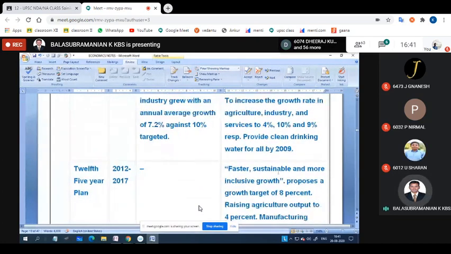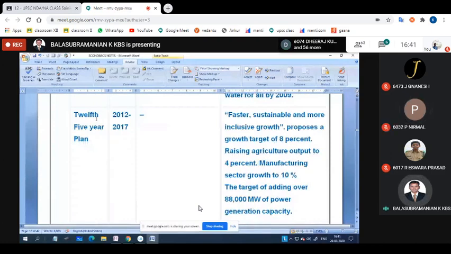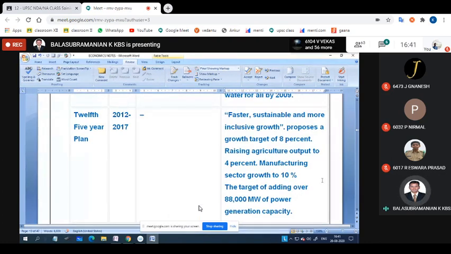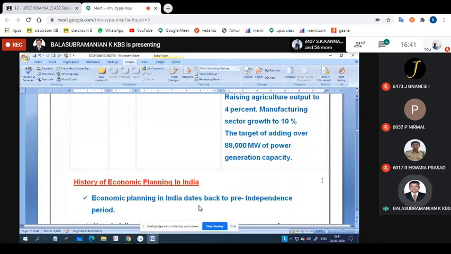Shall we go for another plan, the 12th plan? The 12th plan, 2012 to 2017, there was no assessment, but their objective is given: faster, sustainable and more inclusive growth. It proposes a growth target of 8%, raising agriculture output to 4%, manufacturing sector growth to 10%, and adding over 8,000 megawatts of power generation capacity. These are all the Modi government's 12th five-year plan. They had objectives, but afterwards they broke that. Afterwards it came to Niti Aayog, which is available in the upcoming class.